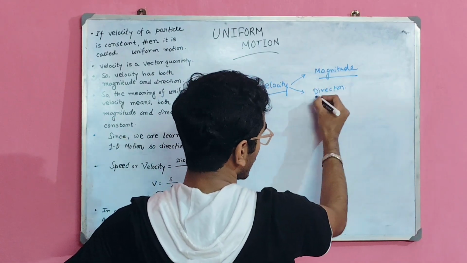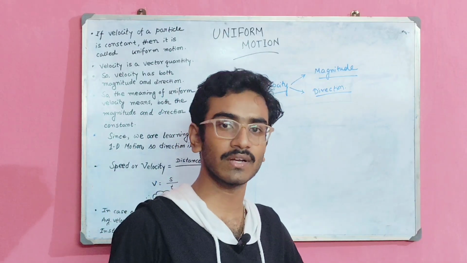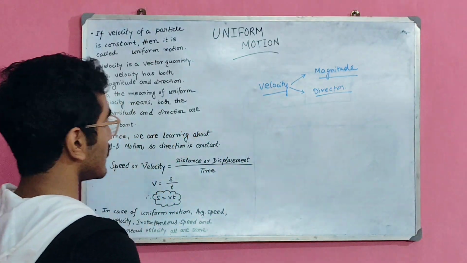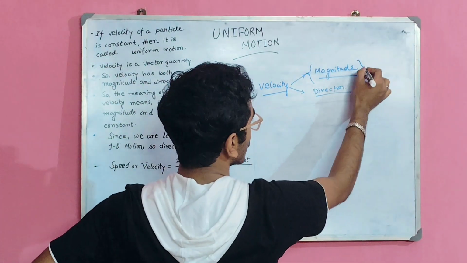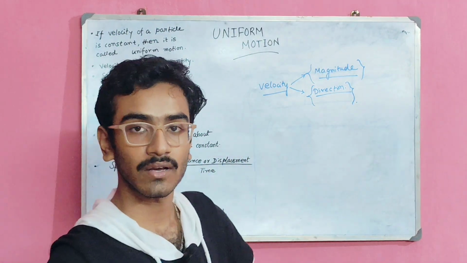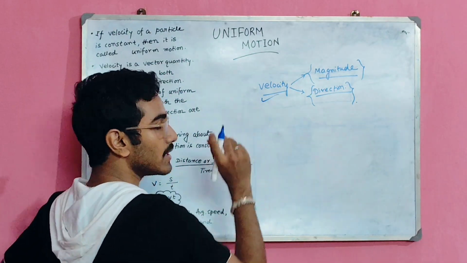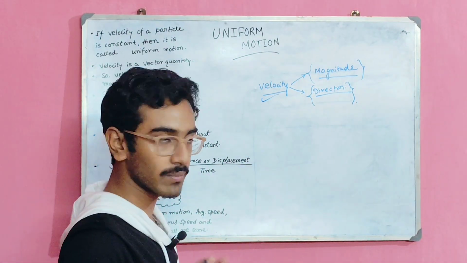As velocity is a vector quantity, it has both magnitude and direction. If this magnitude and this direction, both of these two quantities are constants, then we can say that this velocity is uniform.